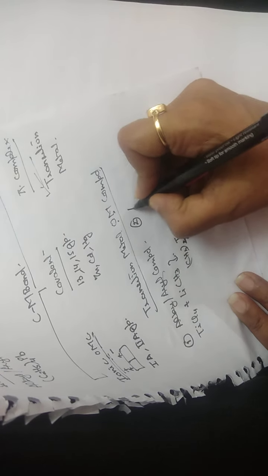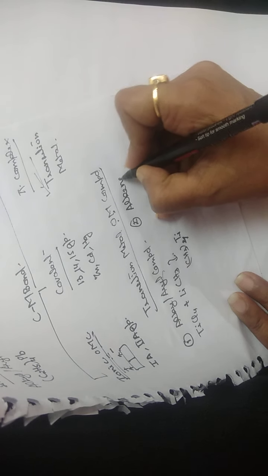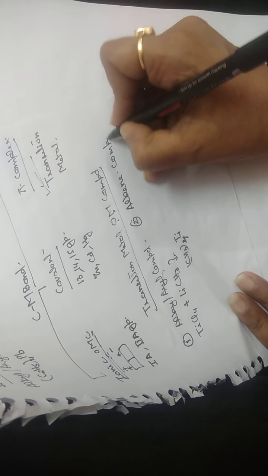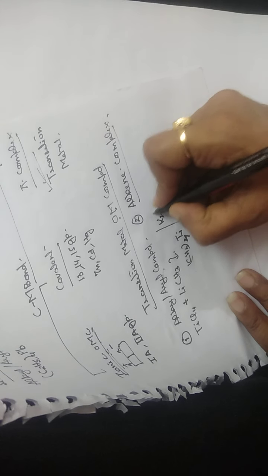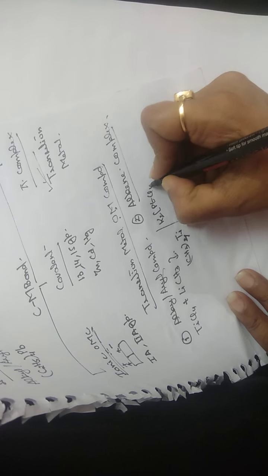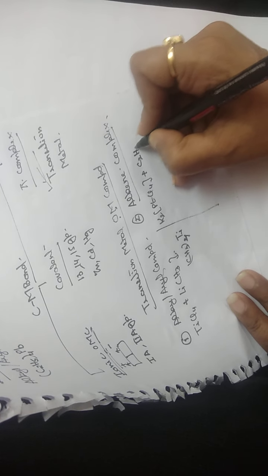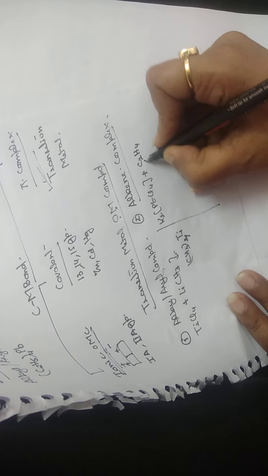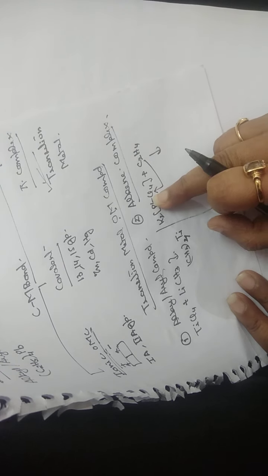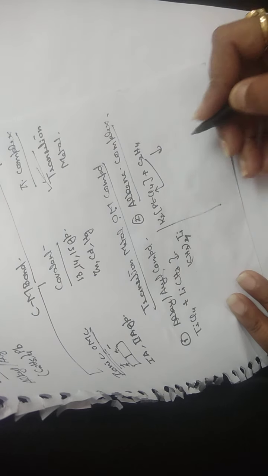The second is the formation of an alkene complex. In this case, we take a platinum complex, K2PtCl4, and treat it with an alkene. The alkene enters into this complex and one of the chlorines is removed.